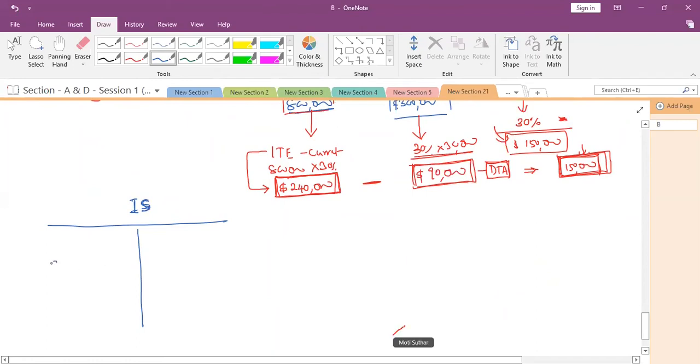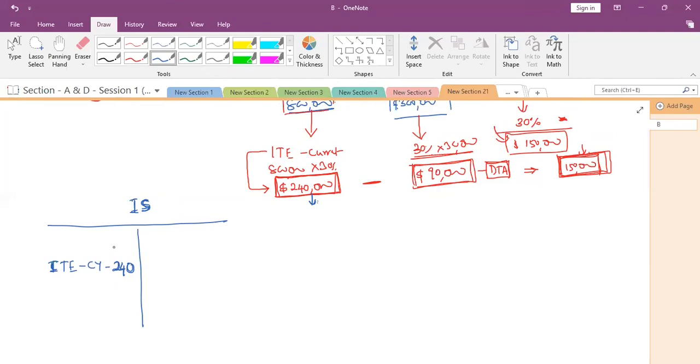Current year income tax expense: how much are we showing now? 240,000.